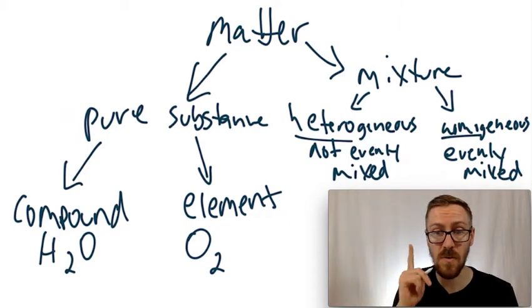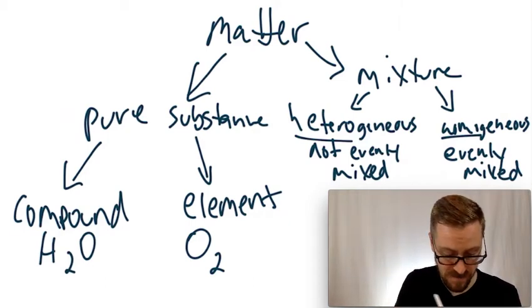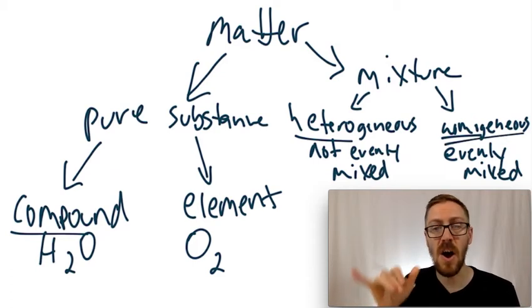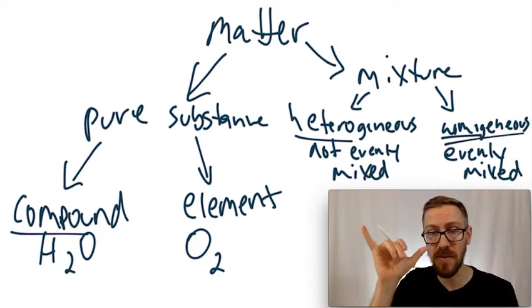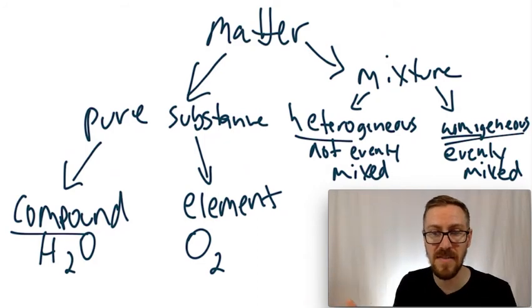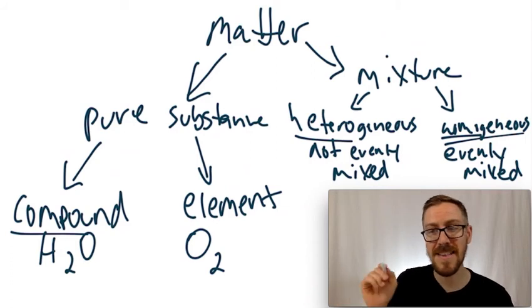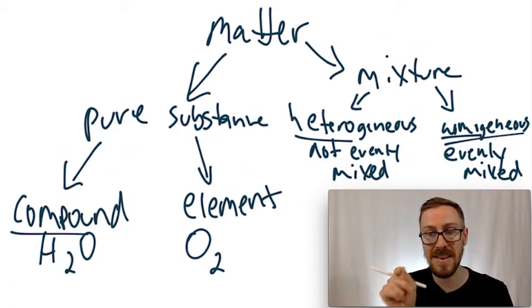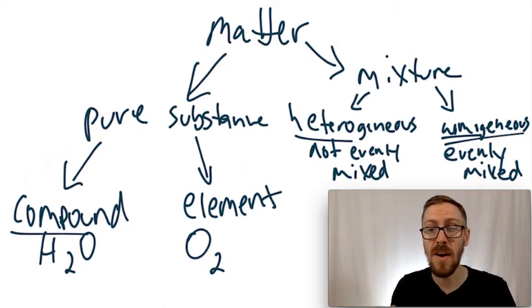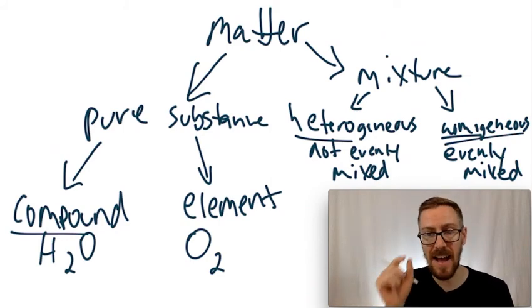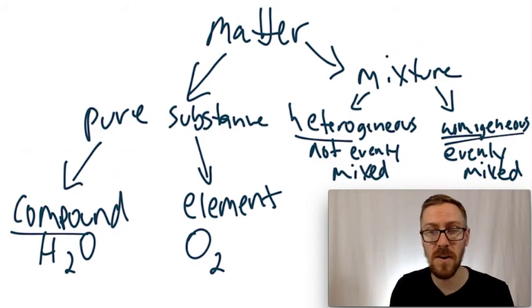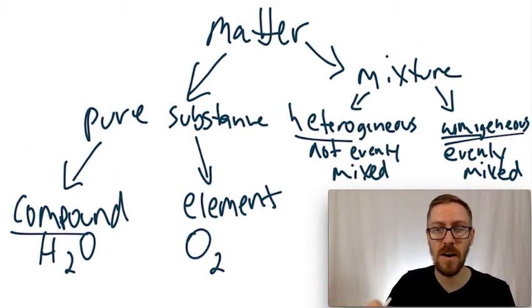I do want to call your attention to one thing though. A compound and a homogeneous mixture are often confused because they both involve different elements and they both appear to be evenly mixed. Now, what makes the difference between a compound and a homogeneous mixture is if those atoms are chemically bonded together or if they're just in the same space. So H2O, you have to use a chemical reaction to get the hydrogen and the oxygen apart. That's a compound. Whereas sugar and water, if you just let it sit around and the water evaporates, you'll see the sugar still remains at the bottom.